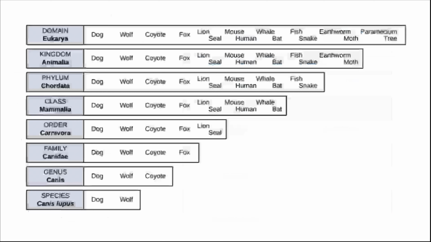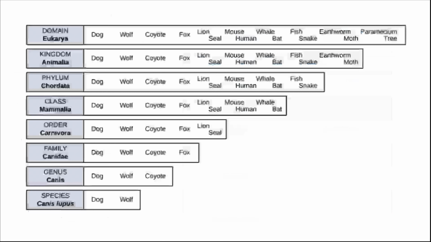Lastly, we'll look at another example to really hammer it home. And here what we're doing is we're cutting down species within these groups. We're cutting down organisms till we get to the most specific. So we'll start with domain on top. So the domain Eukaryota, it encompasses a lot of different organisms, from the dogs to the wolves, coyotes, all the way to the paramecium and trees and mushrooms and things like that. All of those are eukaryotes.